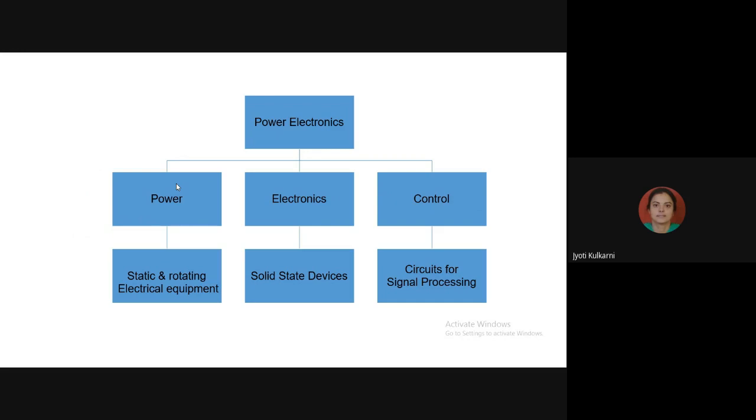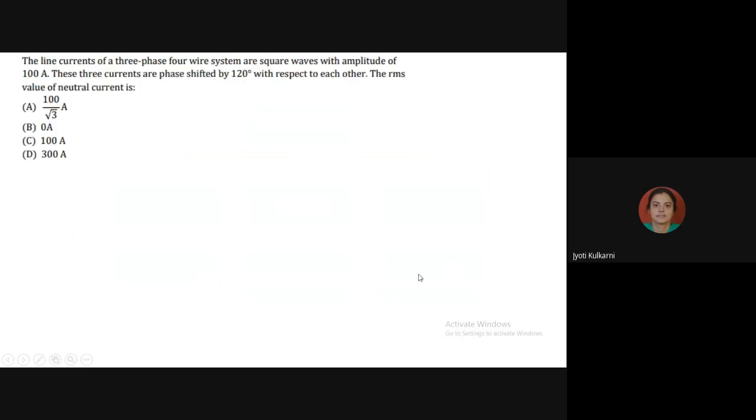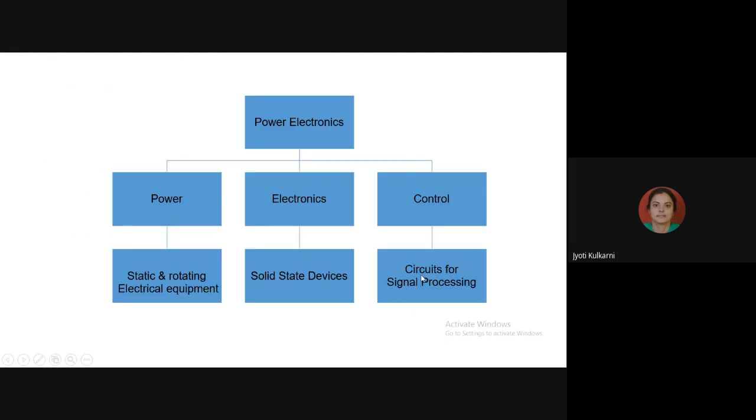So these particular circuits require to be handled at very high power applications. And to control these loads, the devices which I'm going to use are called solid state devices. And the control is what? We are going to use a DSP or microcontroller or microprocessor or some DSP based circuits for control. So now we will start. Everybody understood this basic part?